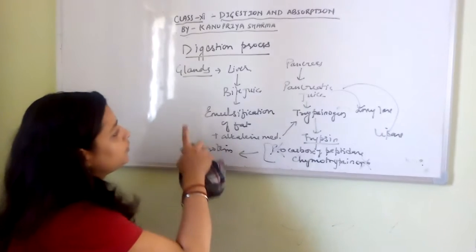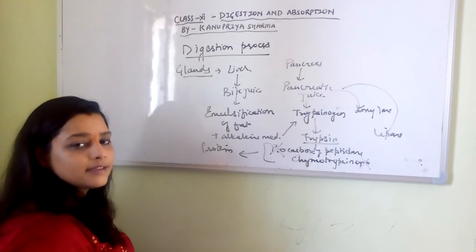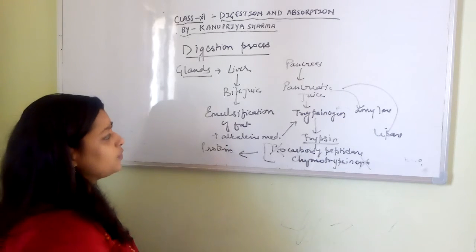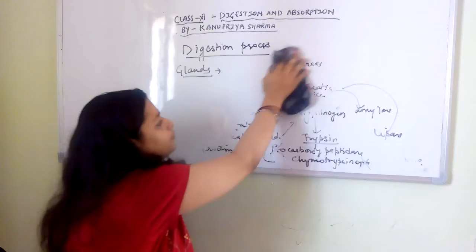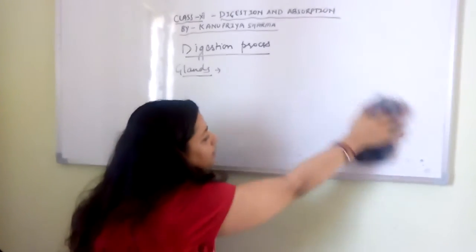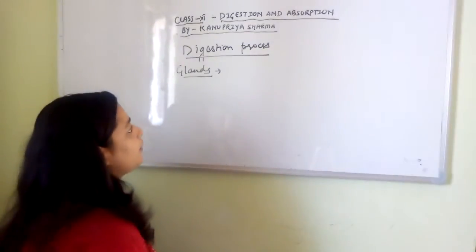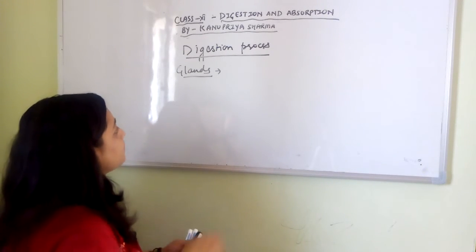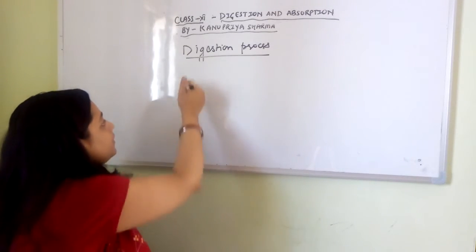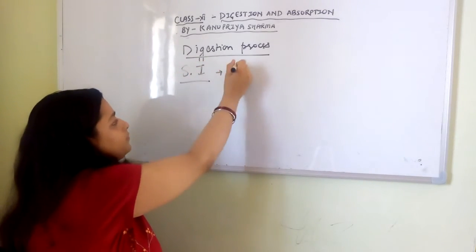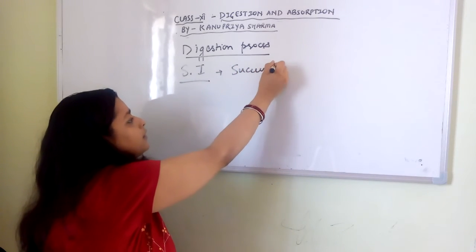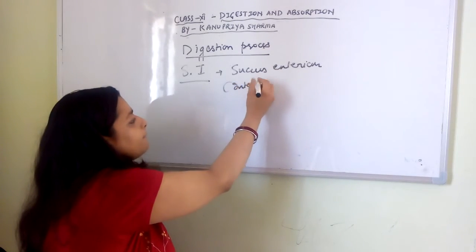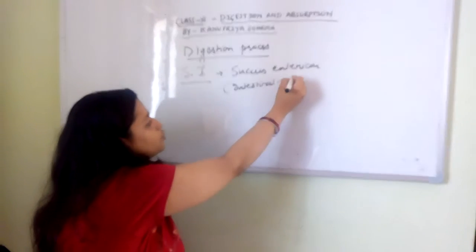Now we already have entered the small intestine, the first part, duodenum. Now we are entering into the next part, jejunum, where the next set of enzymes come out, and that juice of enzyme which is in the small intestine is known as succus entericus, or simply intestinal juice.